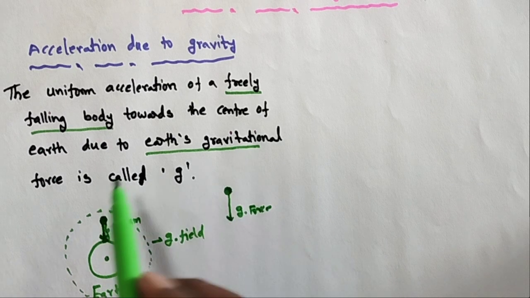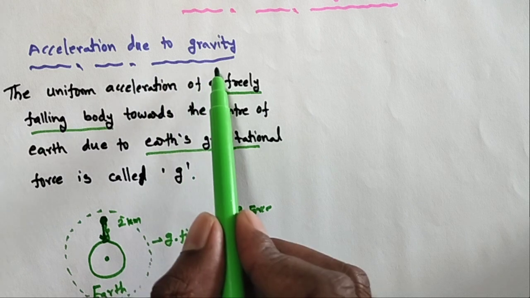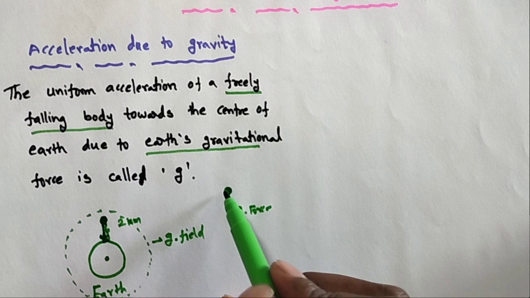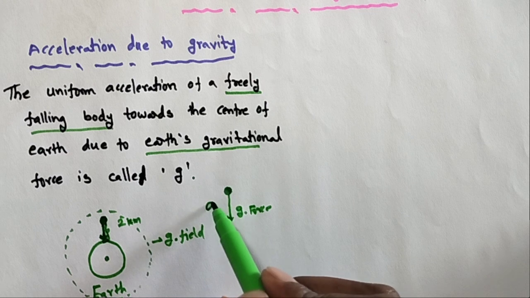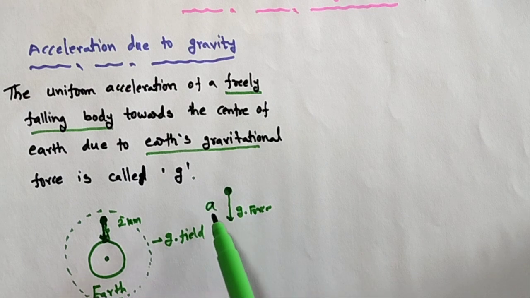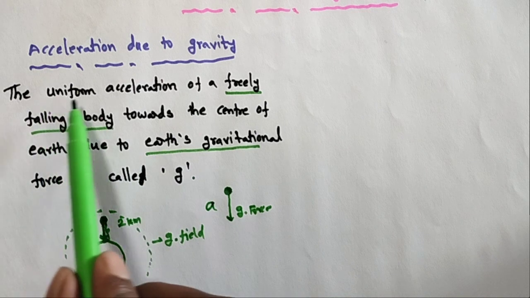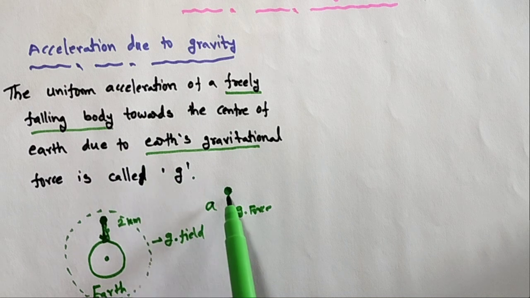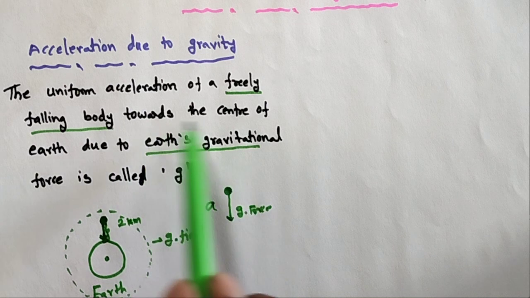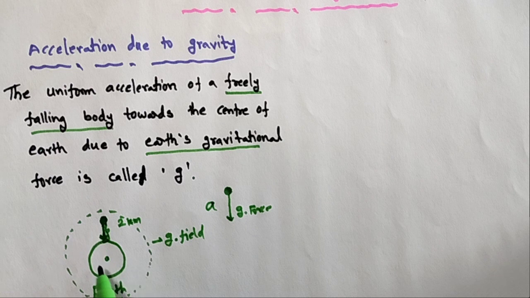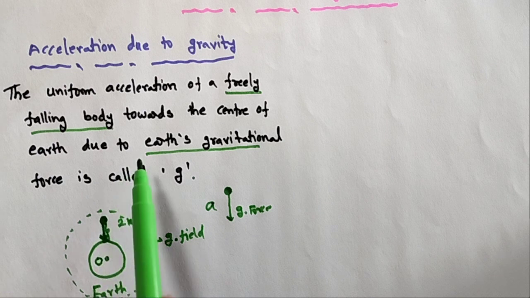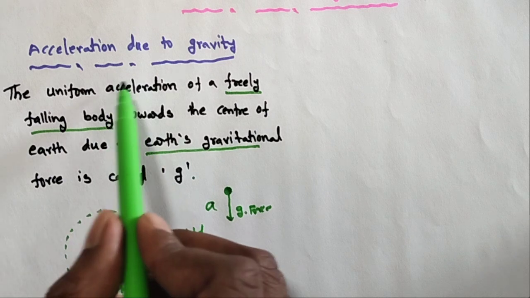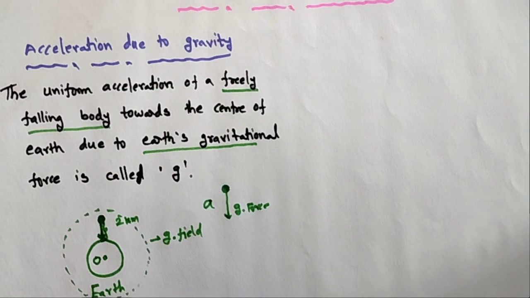So it comes from a particular height with uniform acceleration a. The uniform acceleration of a freely falling body towards the center of the earth, O, due to gravitational force, is called acceleration due to gravity.